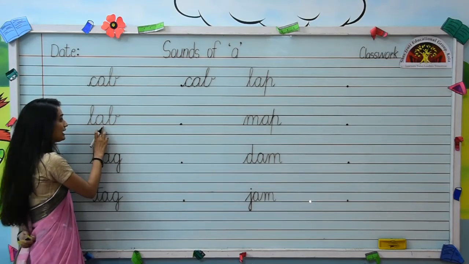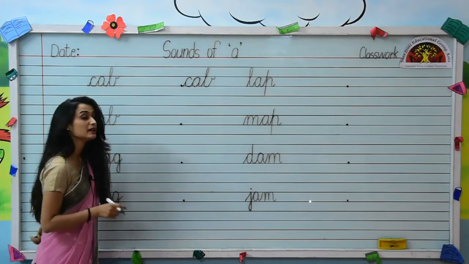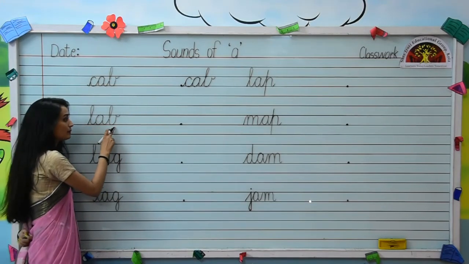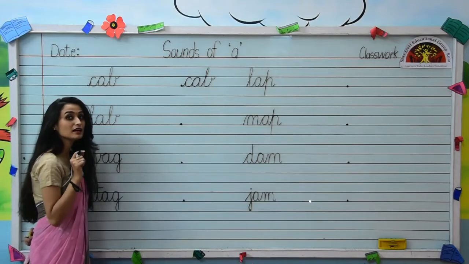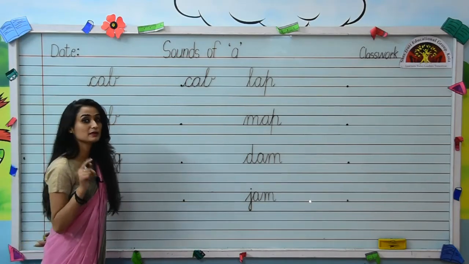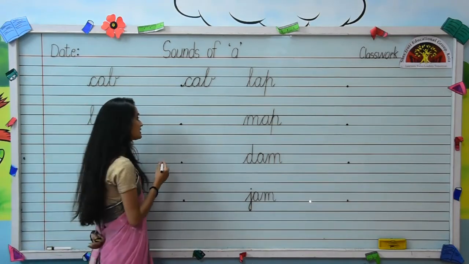Next word is L-A-B, lab. Sound of A is A. Sound of L is L. L, ab, lab. L-A-B, lab. So, let's write this word.